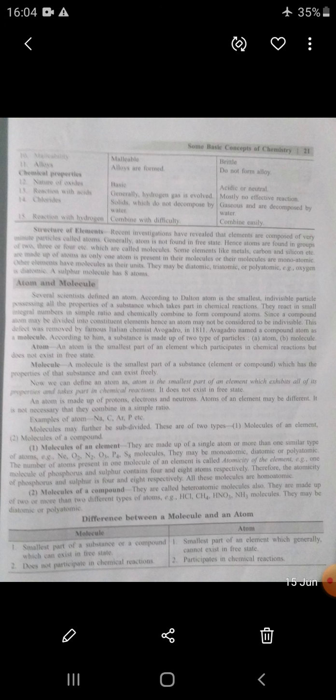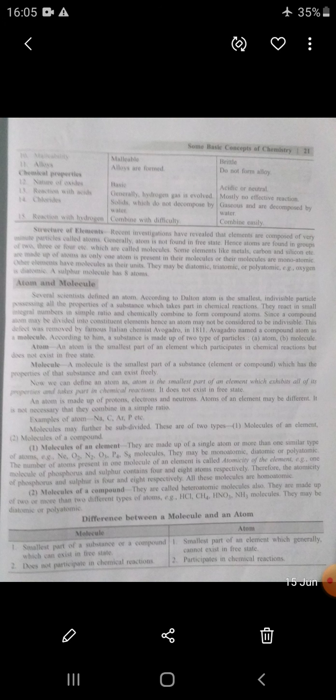The number of atoms present in one molecule of an element is called the atomicity of the element. So new terms are coined in front of you. What do you mean by atomicity of elements? Means how many atoms are present in one molecule. The number of atoms present in one molecule of an element is known as the atomicity. That is monoatomic, diatomic, triatomic, or polyatomic.